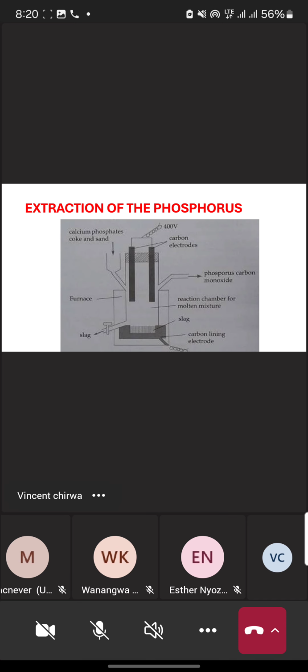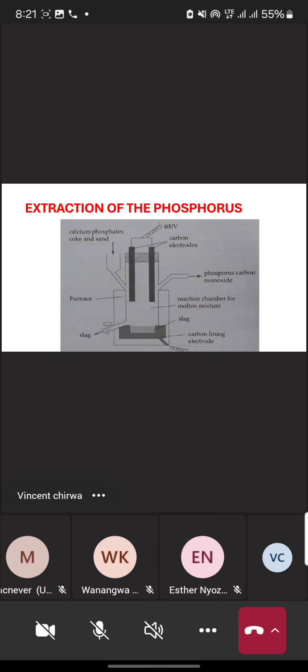Once they are in the reaction chamber, we go to the third step, which says that in the reaction chamber we have electrolytes. The electrolytes are there to supply electricity. So the reactants are in the reaction chamber. Then we can turn on our switch, and these electrolytes will now conduct electricity.